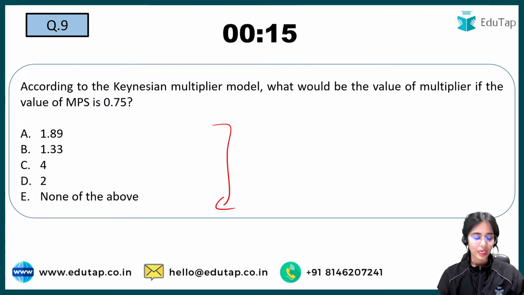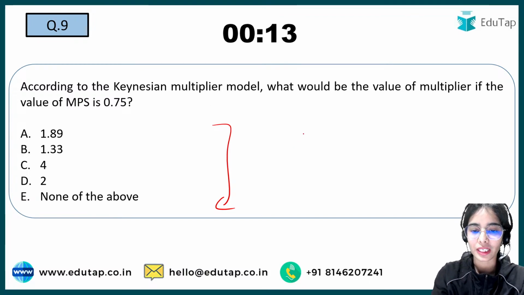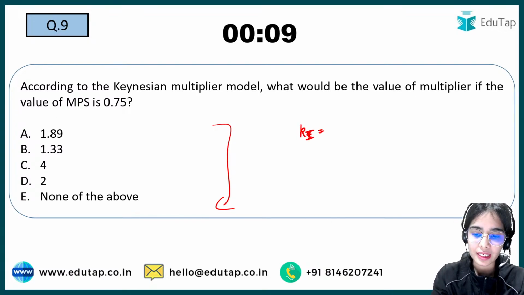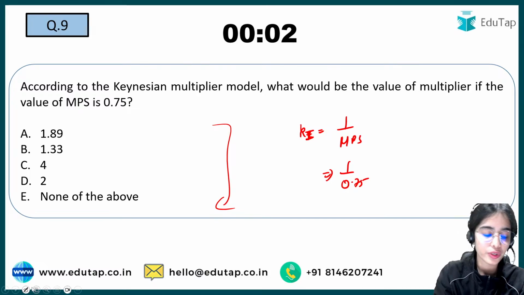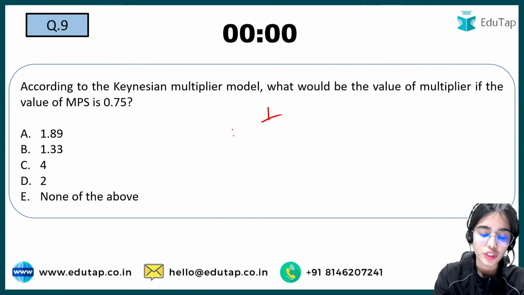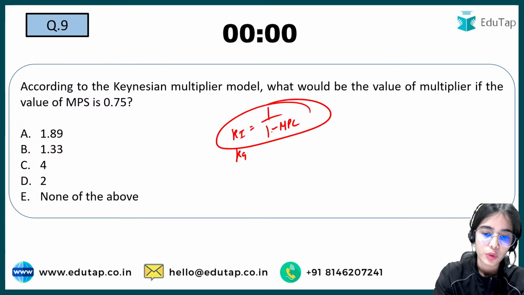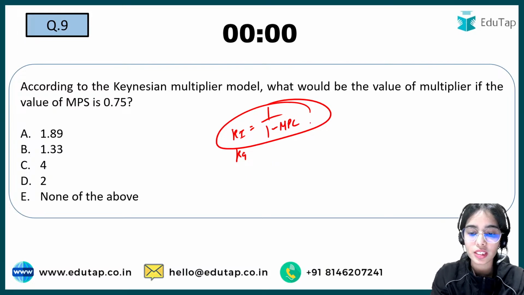So try to, okay, I'm getting the answer B, and that is absolutely correct. So what is the formula of multiplier? The formula of multiplier is that the investment multiplier is equal to 1 upon MPS, that is 1 upon 0.75. Or you can write that the multiplier formula, the investment multiplier or the government expenditure multiplier, is 1 upon 1 minus MPC. Okay, 1 upon 1 minus MPC. So this is the formula.